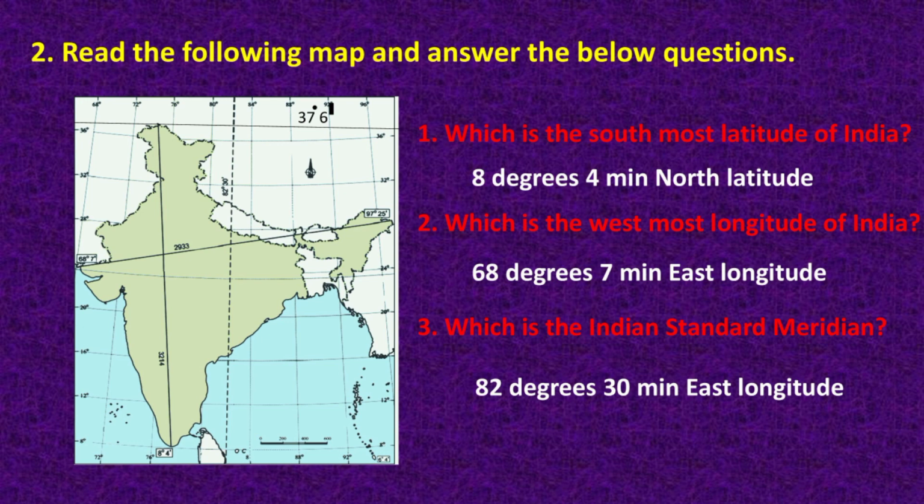Third question, which is the Indian Standard Meridian? Answer is 82 degrees and 30 minutes east longitude.